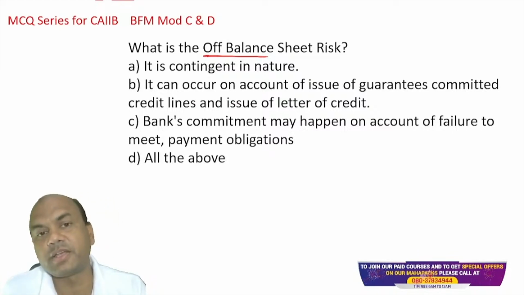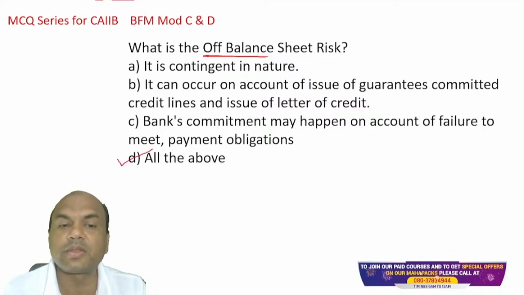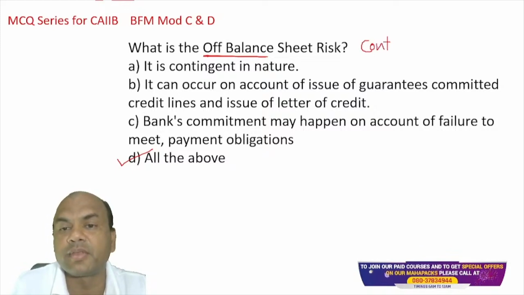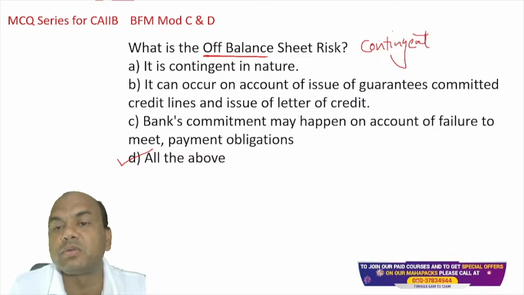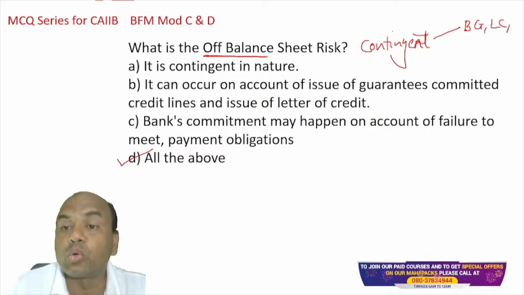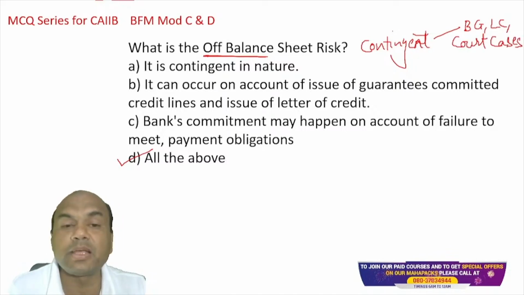Answer is, everyone, D, all of these. Okay, all of the above. Remember, off-balance sheet means what? Which is not shown in the balance sheet. What is not shown in the balance sheet? Contingent liabilities are not shown in the balance sheet. Now, what do contingent liabilities include? Contingent liabilities include bank guarantee, BG, LC, court cases. Court cases are also contingent liabilities. So these are the three main contingent liabilities.